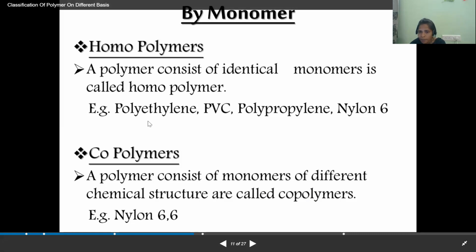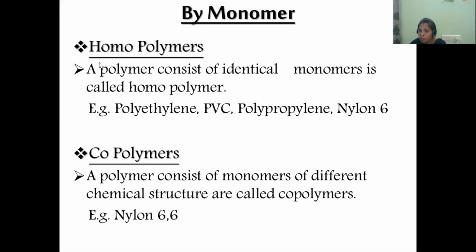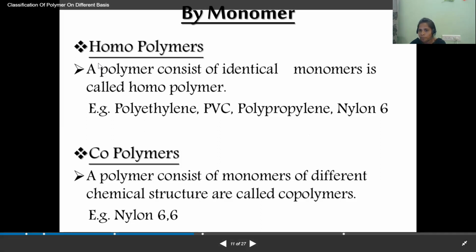Example, polyethylene. Already we have seen in the previous class, PVC, propylene, nylon 6. Here, not nylon 6,6, only nylon 6. All these polymers are the homopolymers. What is meant by the homopolymer? If the polymer is synthesizing by using a single type of monomer, and that single type of monomer is repeating for n number of times.